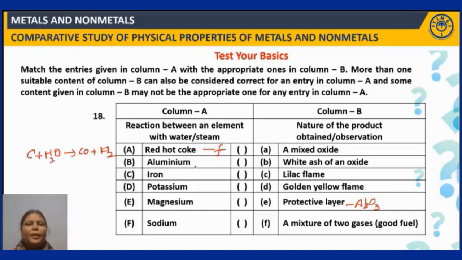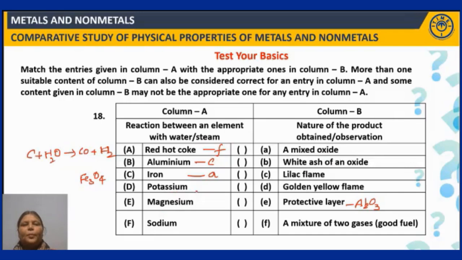So for B, E is the correct match. Now coming to iron, a mixed oxide. Iron when it reacts with steam, it forms Fe3O4, mixed oxide, ferrosoferric oxide. This is an important question, right? So mixed oxide. So A is the correct match for it, right? Fe plus 2 as well as Fe plus 3 oxides can be seen in this. That's why it's known as mixed oxide.